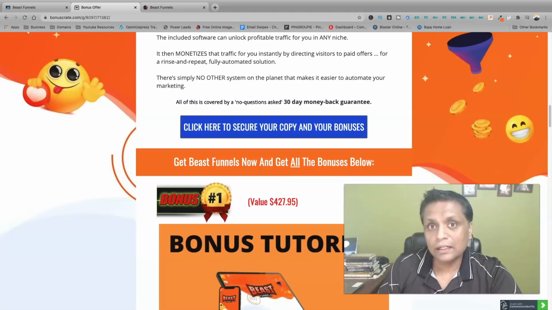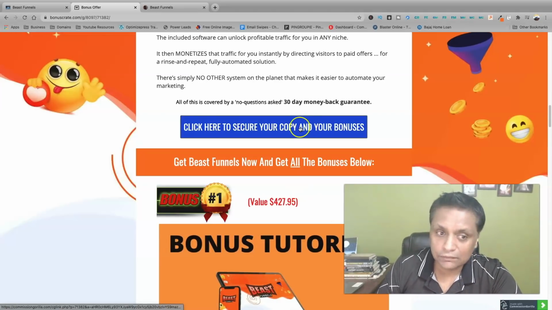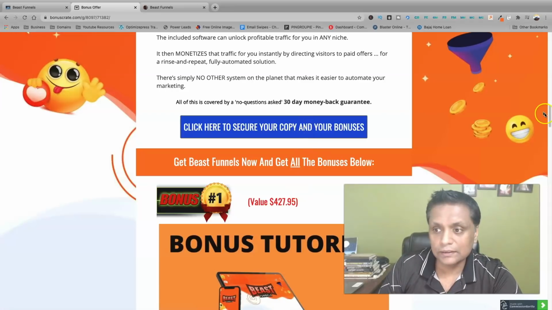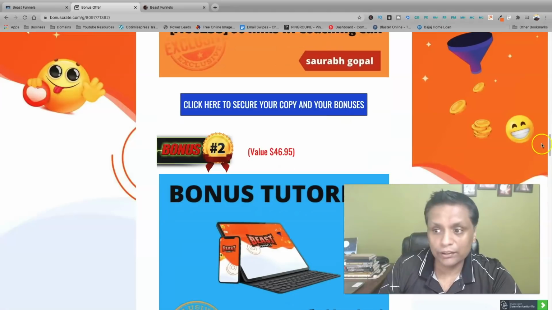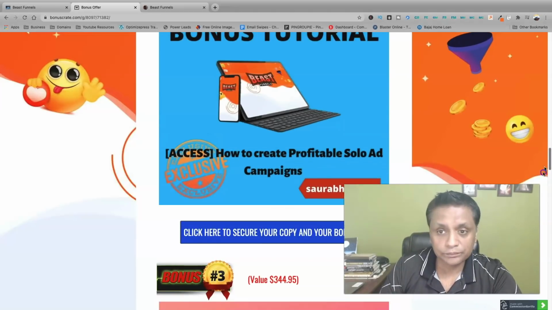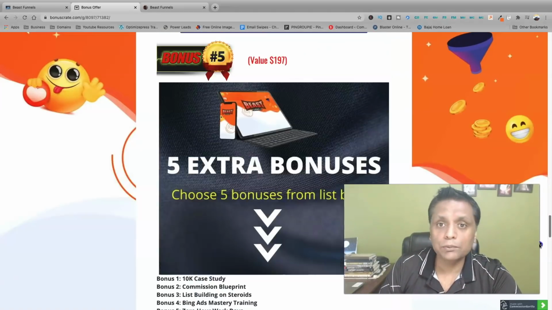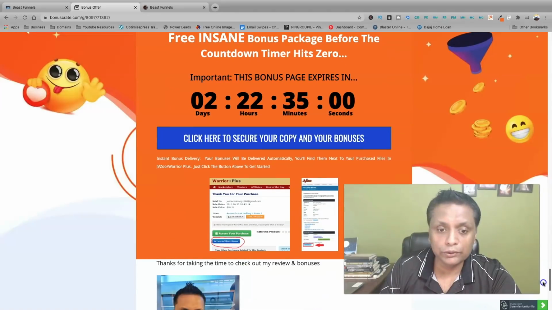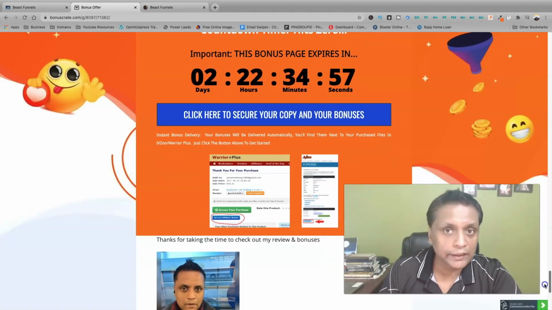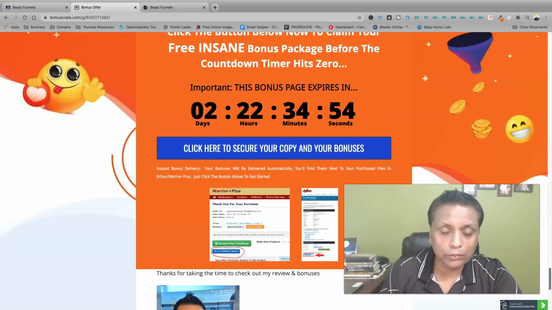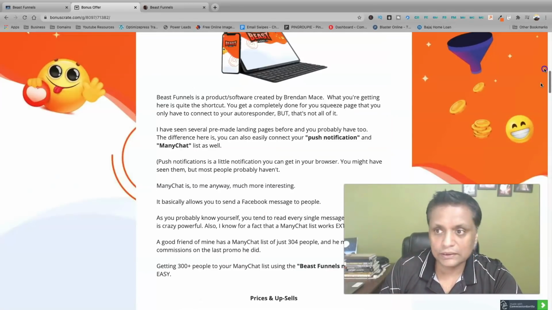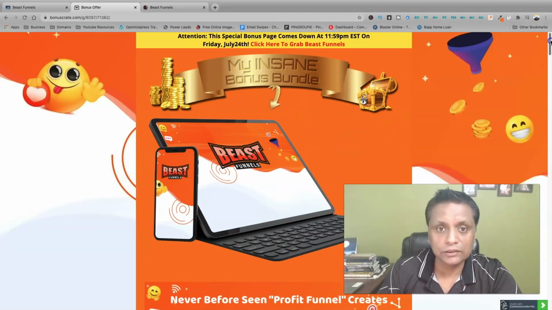So the offer goes live on 22nd of July at 9 a.m. Eastern, and you just have to click on any of these blue buttons, and that will take you to the sales page from where you can make your purchase. And all these bonuses will be available to you right inside the members area once you complete the purchase, so you don't have to wait for bonuses to arrive. Bonuses will be available right there as soon as you make the purchase.